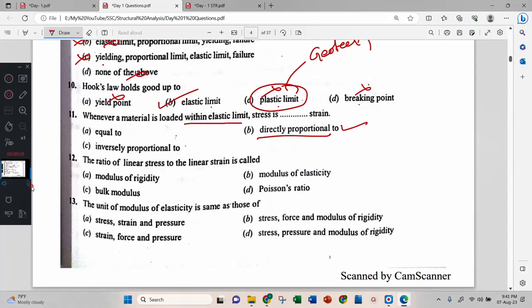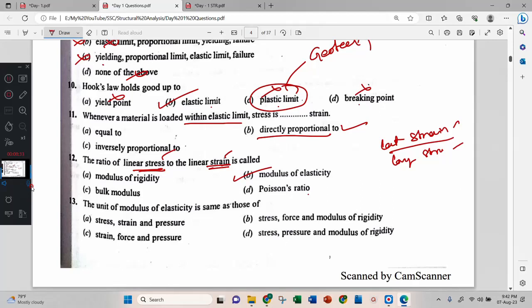Poisson's ratio is what? Lateral strain to the longitudinal strain. Strain by strain is Poisson's ratio. Here it is stress by strain, no? Therefore, B, modulus of elasticity.